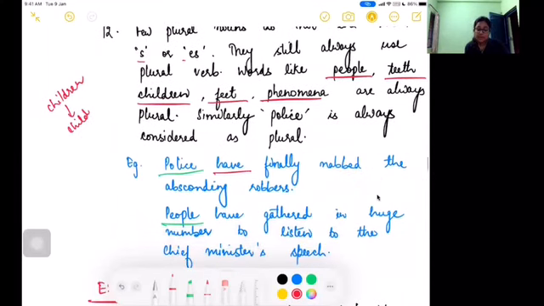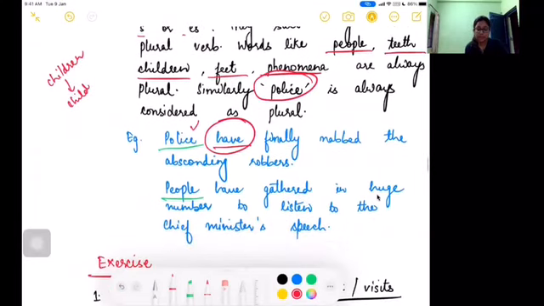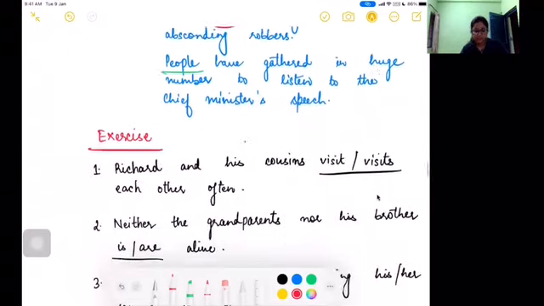So, even police is always considered as a plural form. So, police have finally nabbed the absconding robbers. So, this police is there. That's why we are using plural form of verb. People have gathered in huge number to listen to the chief minister's speech. Okay, now let's take a few sentences and you can guess the answers.